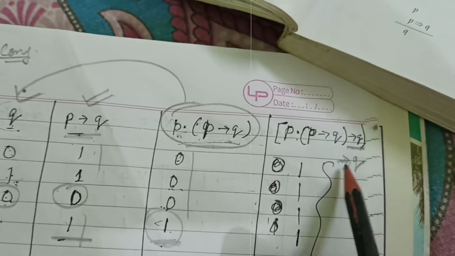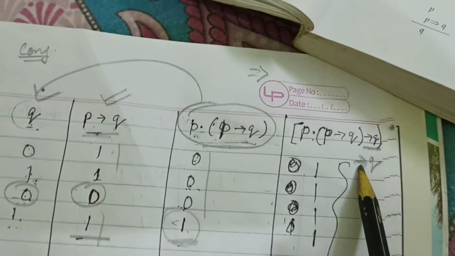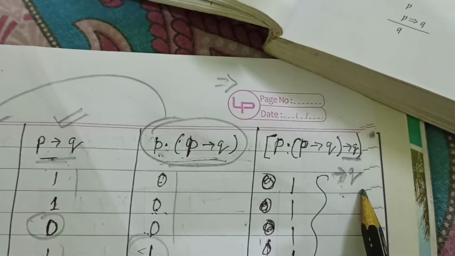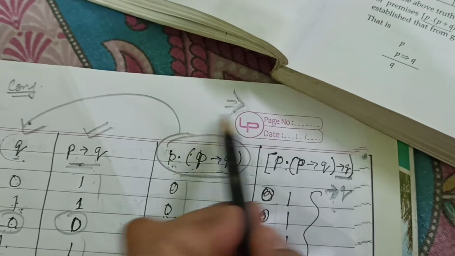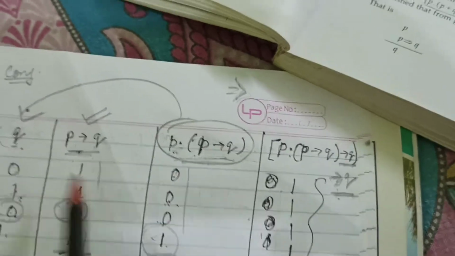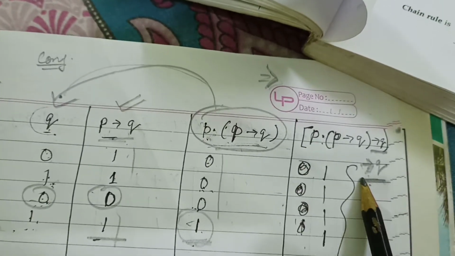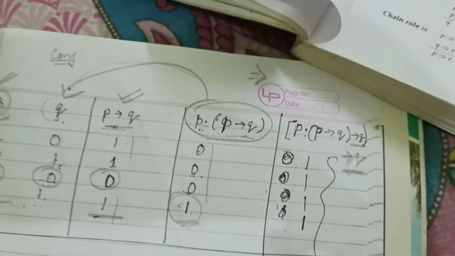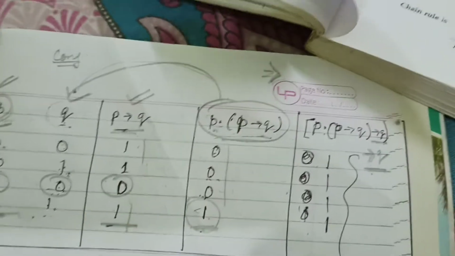It is given as a conditional operator. It is showing inference with Q, meaning towards Q, meaning conditional to Q. So we have to see from here to here, but the conditional operator is there. So we have to see from here to there. Now how can we see this?